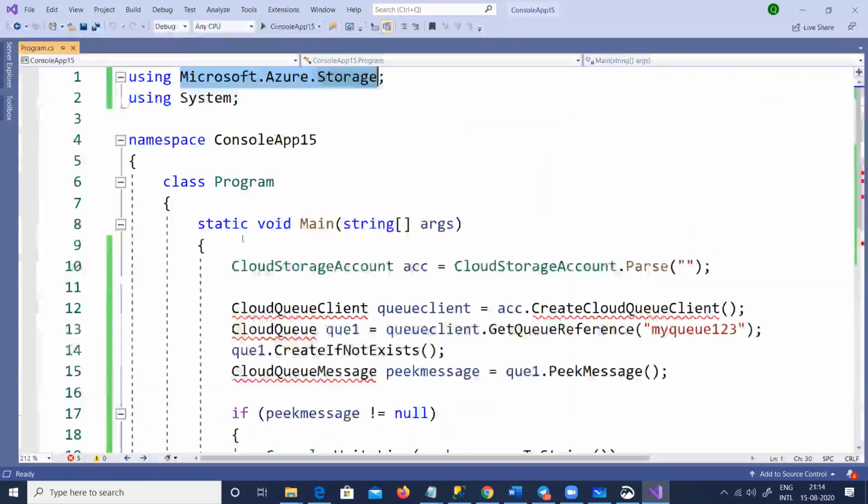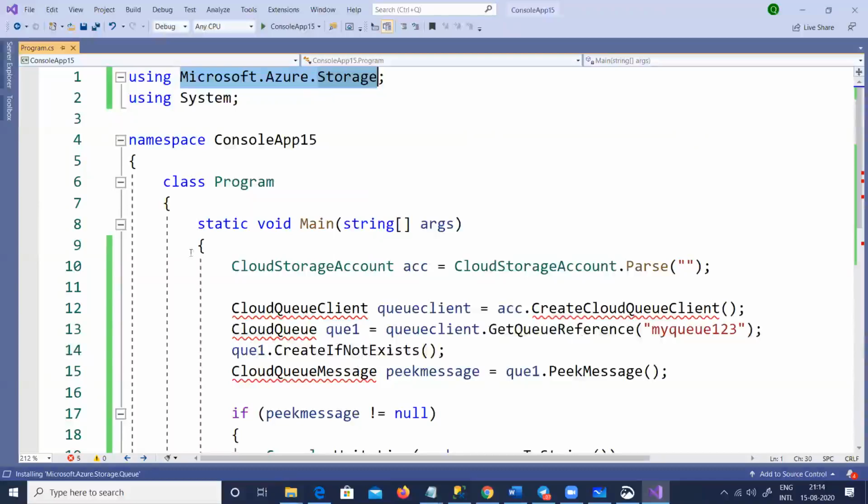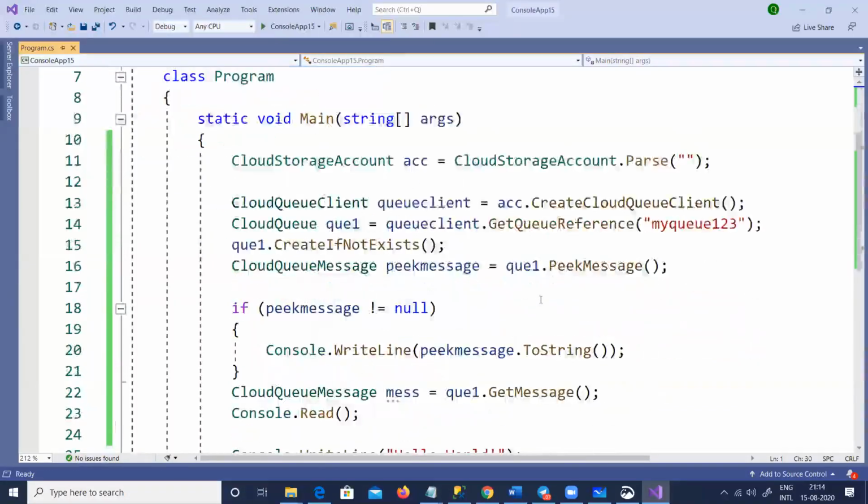So install, I just want to install it. I don't want to search it. Install this package, find the latest version. Just install it. So there it is, guys. I just used the IntelliSense and I'm done.